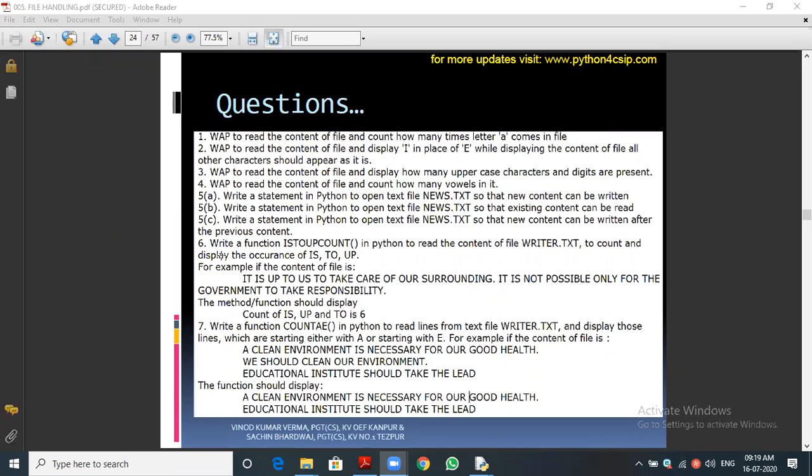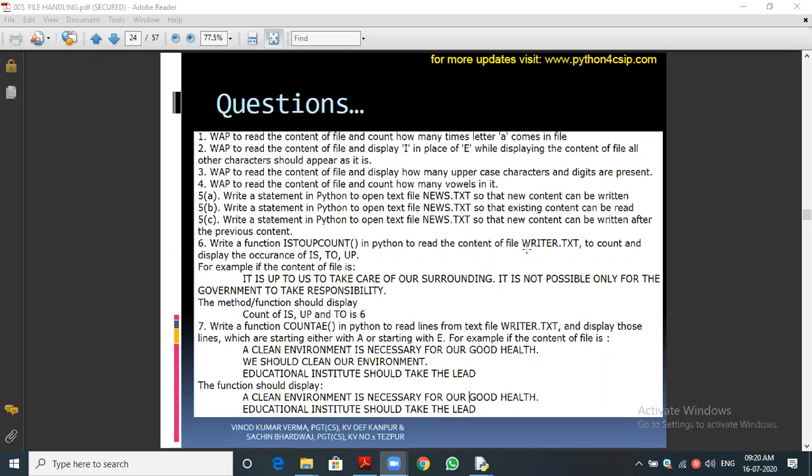Okay, let's see the sixth one. Write a function in Python to read the content. So this is a function name. What the function wants to do is read the content from the file writer.txt. So writer.txt, we need to create a file. In that file you can write whatever data. Just type 2 or 3 sentences, or 2 or 3 names, that is enough. Then the function is is_to_up_count. That is the function name. That function wants to read the content, count and display the occurrence of is, to, up.